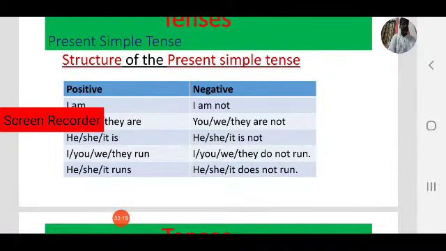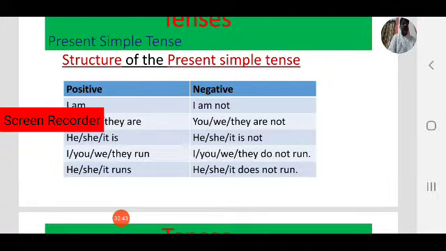Here my state. What is my state? Student. I am a student or I am a teacher. I am not a doctor. That is also my status, but in negative form. Here, I run, I don't run. That is my action. I teach English, I don't teach mathematics.